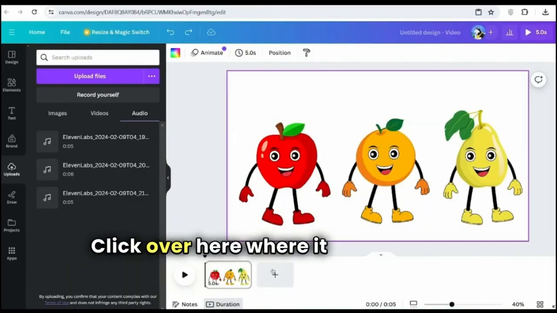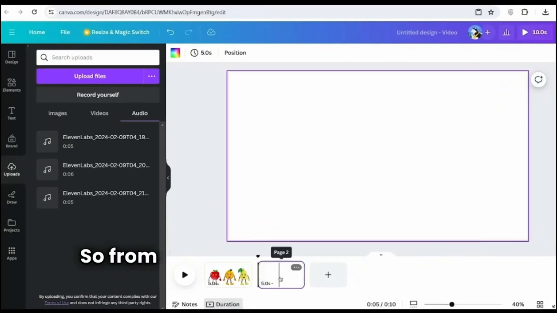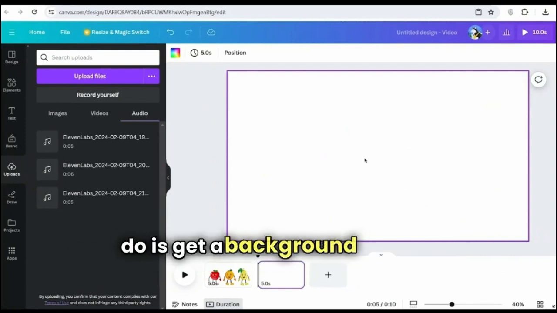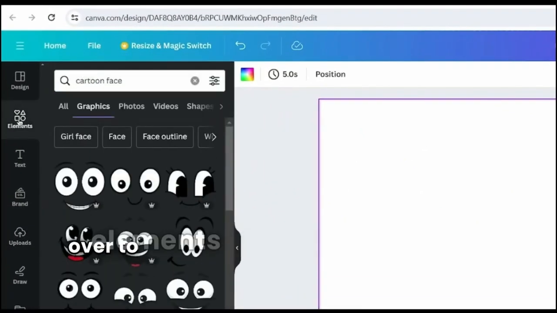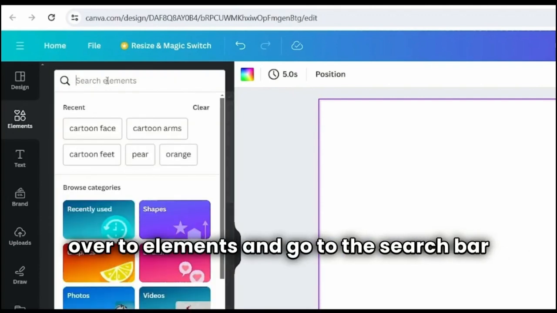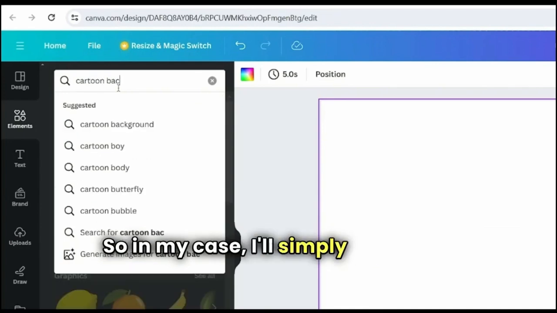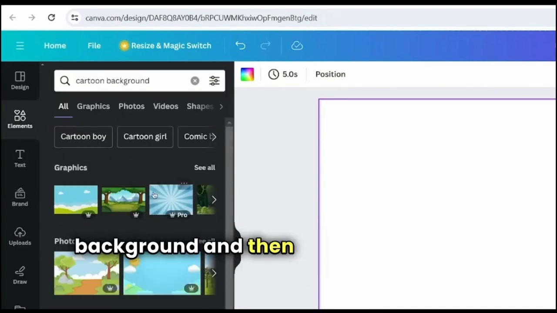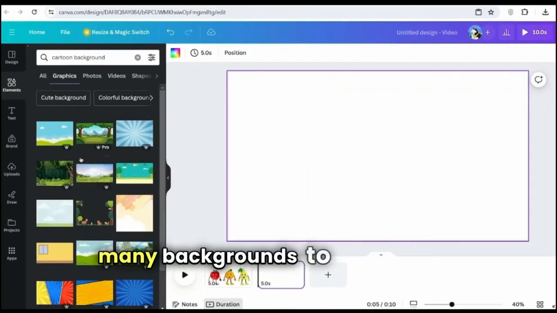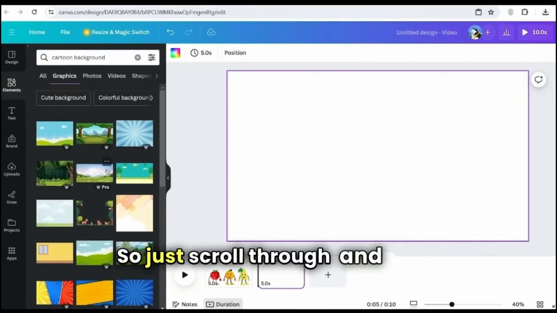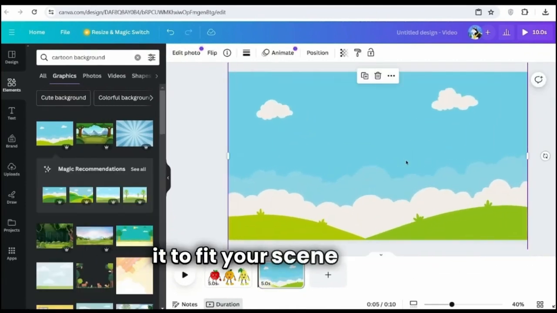Click over here where it says to add a page, so you can have a blank page to start from. So from here, the first thing you need to do is get a background for your animation. In order to do this, you'd want to come on over to Elements, go to the search bar, and then search for the type of background you would want. In my case, I'll simply search for cartoon background and then click onto where it says graphics, and then from here, there are many backgrounds to choose from, so just scroll through and select the one that you like. And then from here, you can adjust it to fit your scene better.